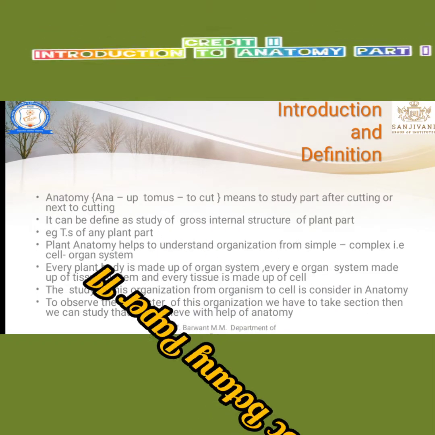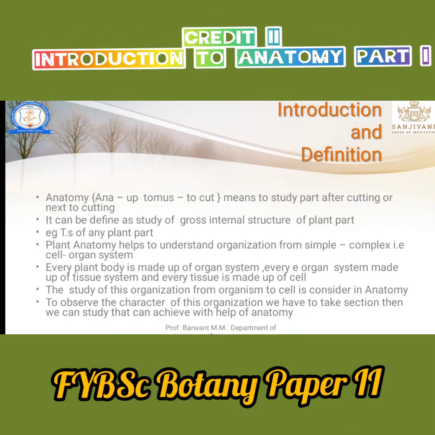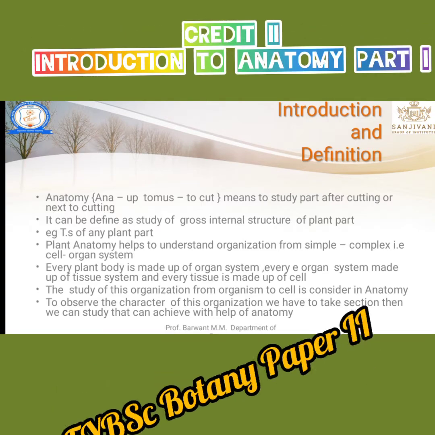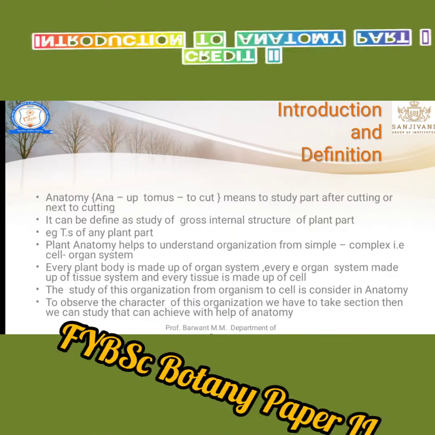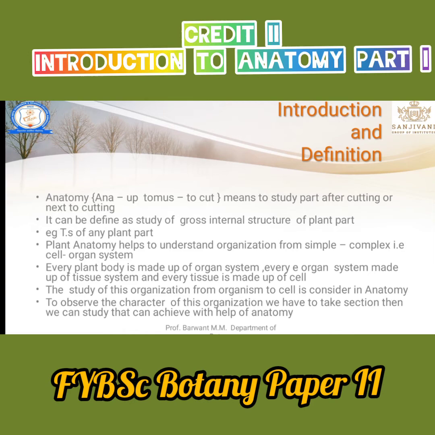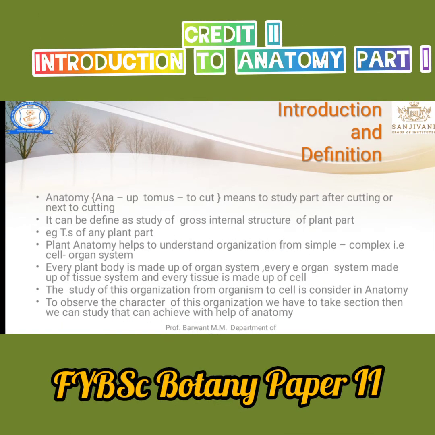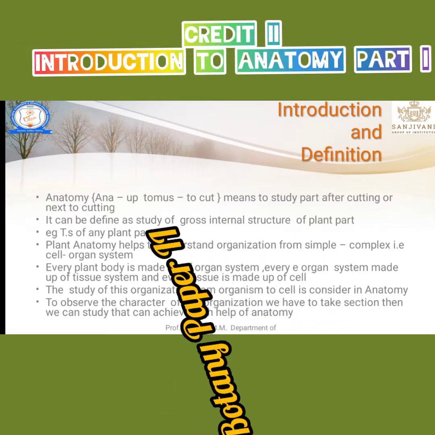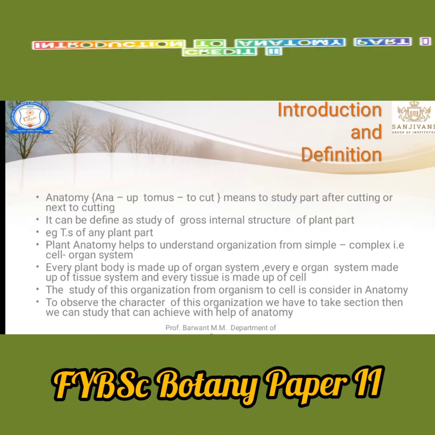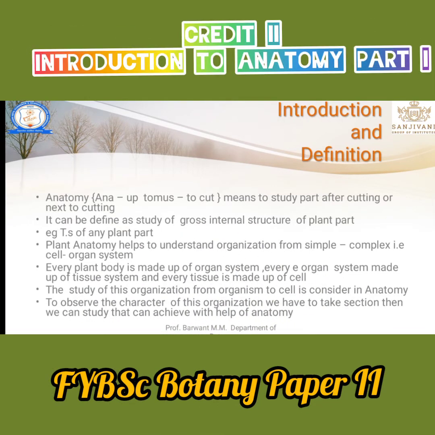Tissue means any group of cells. An organ is made up of a group of tissues, and an organism is made up of a group of organs.